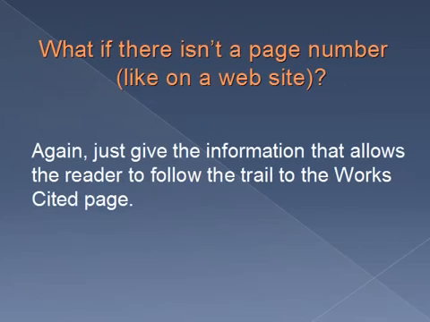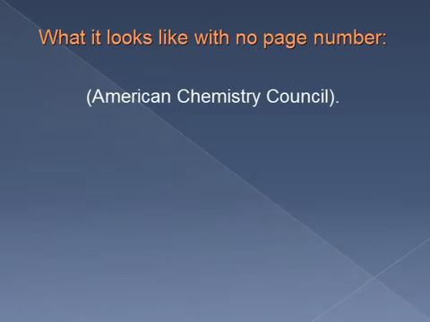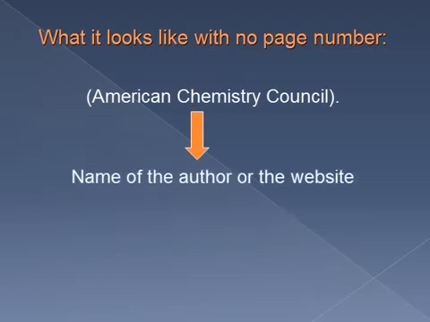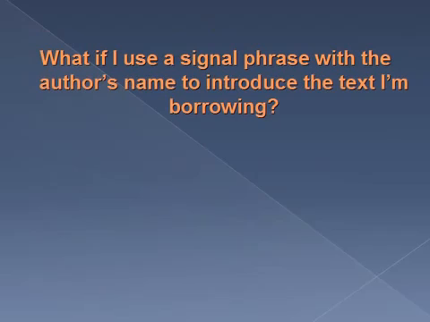So what if there isn't a page number, like on a website? Again, you just give the information that allows the reader to follow the trail to the Works Cited page. Like here on my Works Cited, there's a website that doesn't list any page numbers. So this is what it looks like with no page numbers. It's just the name of the author or the website, whichever is used to list it alphabetically on the Works Cited page.